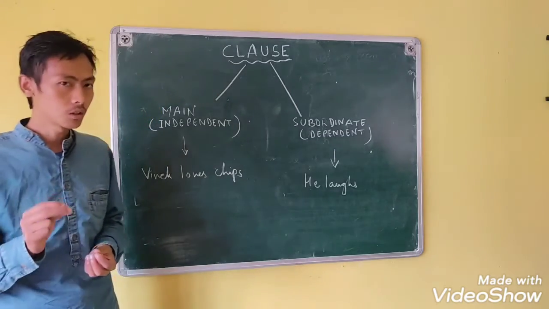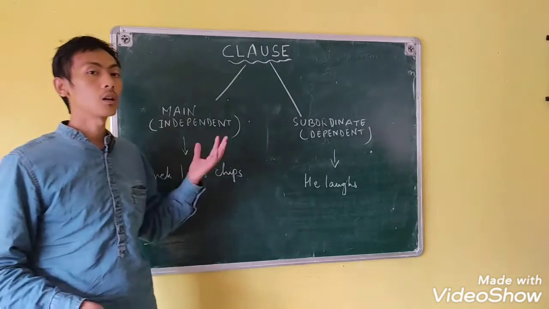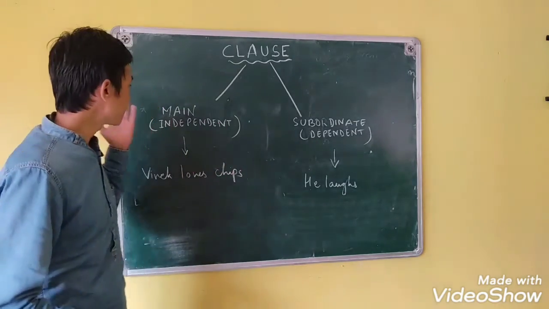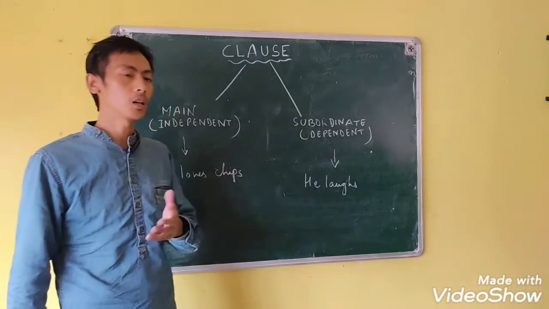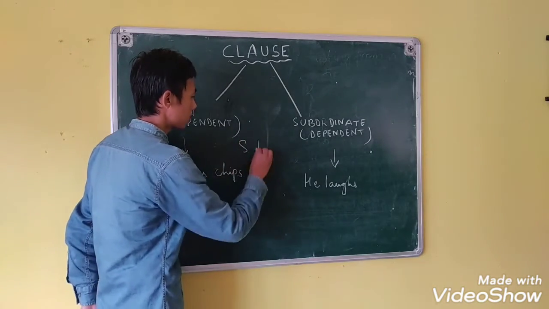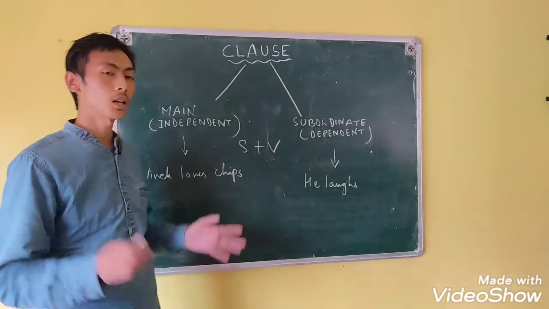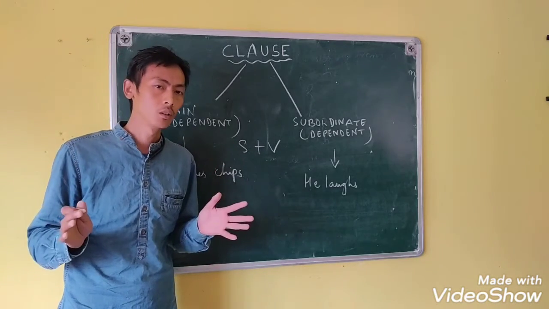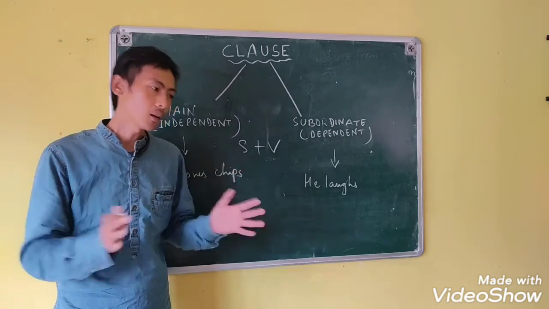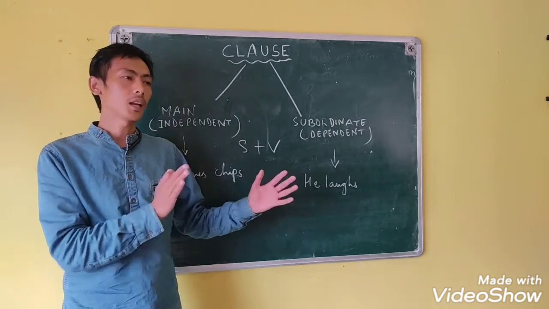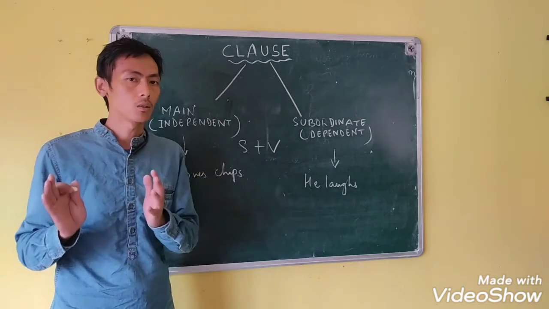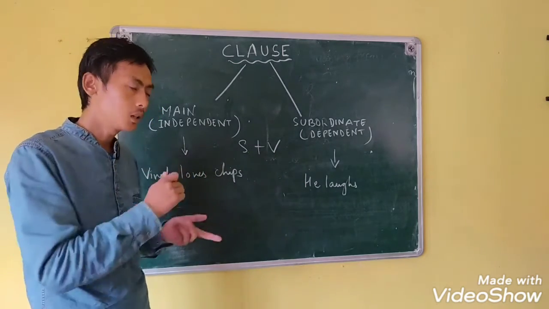But please make sure that whether it is a main clause or a subordinate clause, there is always a subject and a verb. It doesn't mean that every clause has to be meaningful. It can give us a complete thought or it cannot.